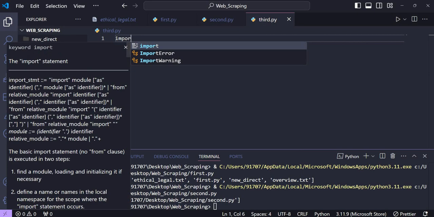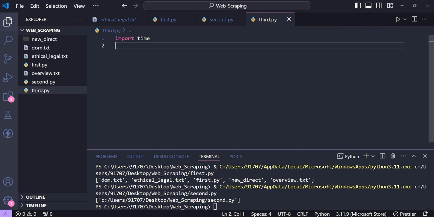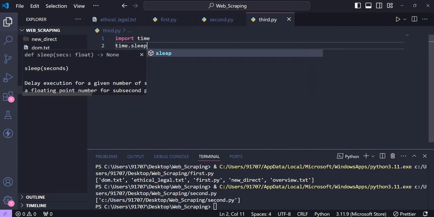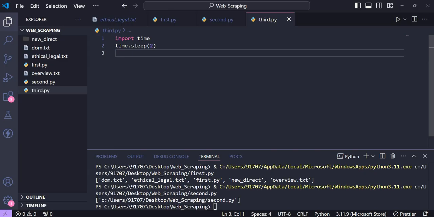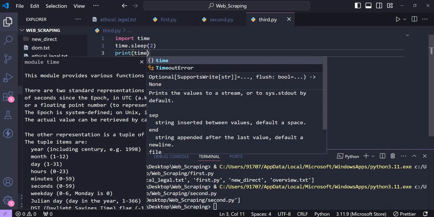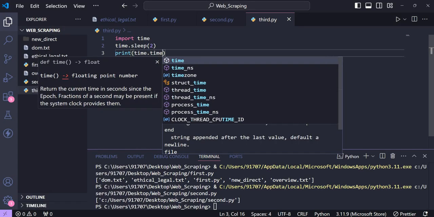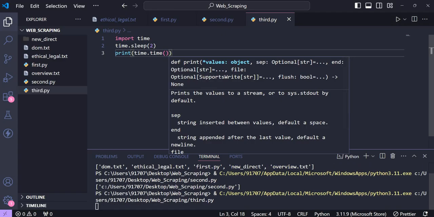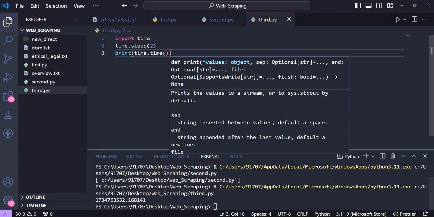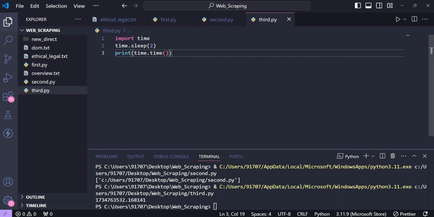Then there is the time module. In this time module there is one function called sleep, which interrupts the program execution by that many seconds. In this sleep I have given 2 seconds, so it will restart after 2 seconds. Then, for printing the current time, there is one function called time. So a 2 second delay has been there, and then the current time has been printed in seconds.